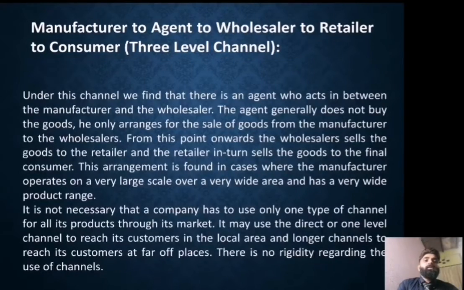And the last one is manufacturer to agent, agent to wholesaler, wholesaler to retailer, and retailer to consumer. This is three level channel. Under this channel we find that there is an agent who acts in between the manufacturer and wholesaler. The agent generally does not buy the goods, he only arranges for the sale of goods from the manufacturer to the wholesaler.